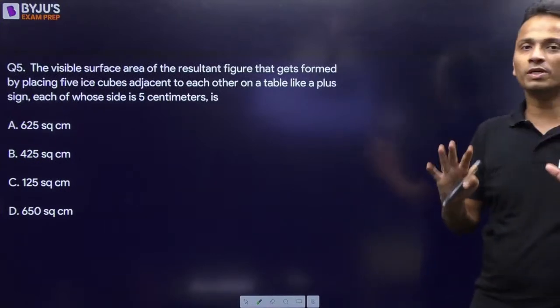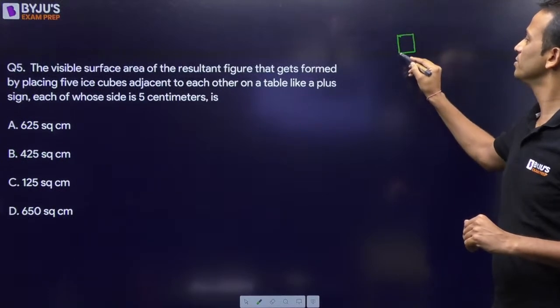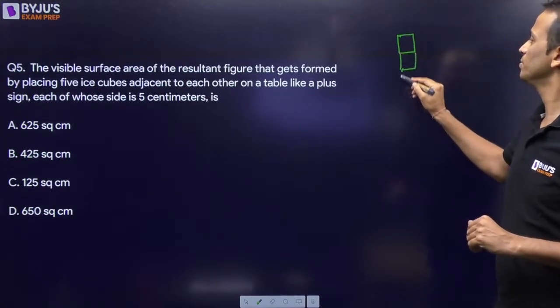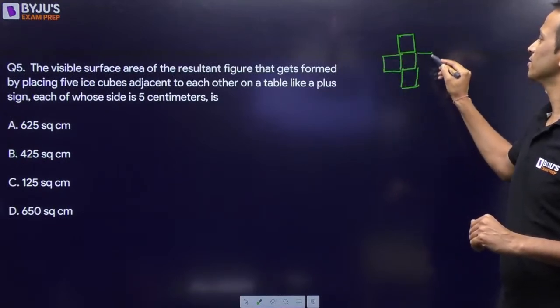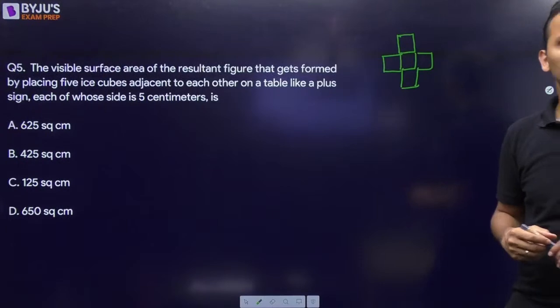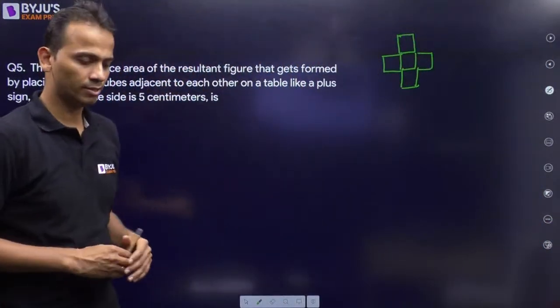So if you look at this figure from the top, how will it look? One ice cube, another ice cube, another ice cube, another, and another. So this is how they are placed, like a plus sign.